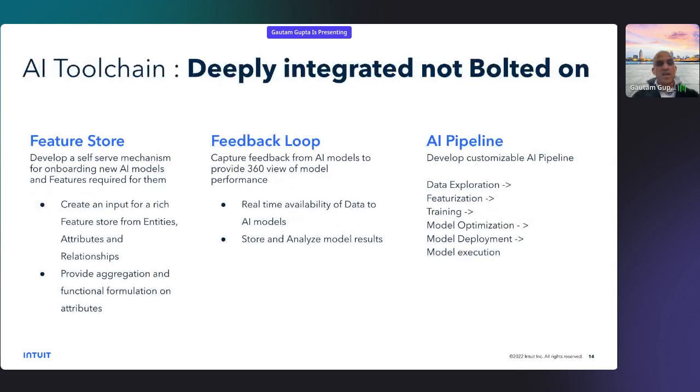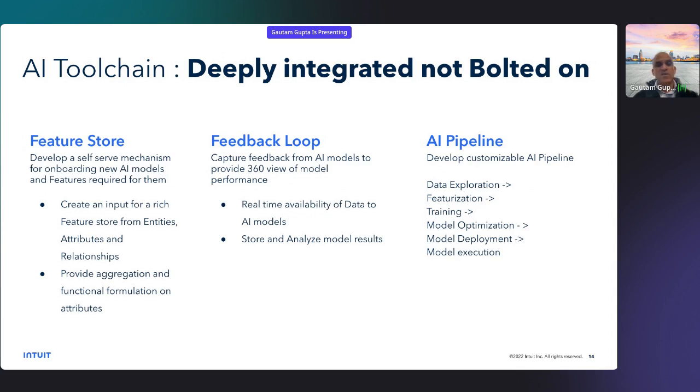Then another pattern is for the AI toolchain. Nowadays, everybody's talking about Gen AI and LLMs, all of that. But irrespective of one model or another, AI is an integral part of the applications as well as the platform. So in such a case, the pattern is that it should be deeply integrated, not bolted on, which means we have to think about where we should prepare our feature stores so that people can have a self-serve mechanism to onboard new AI models. They can have features that can be added or removed, or use aggregation for those features.